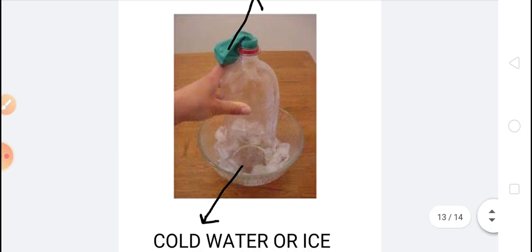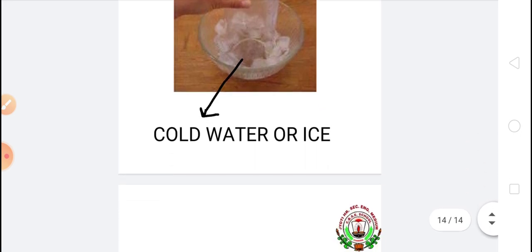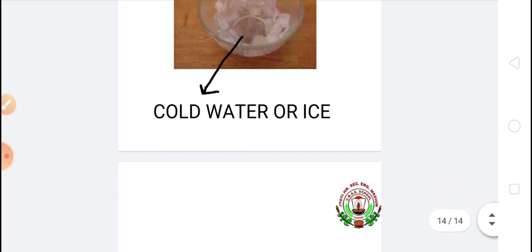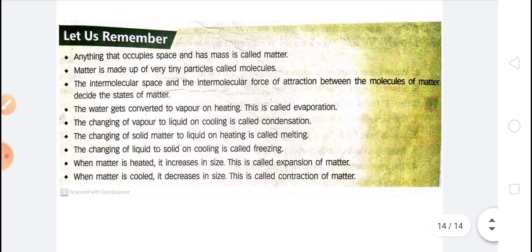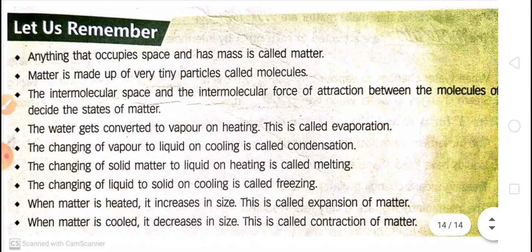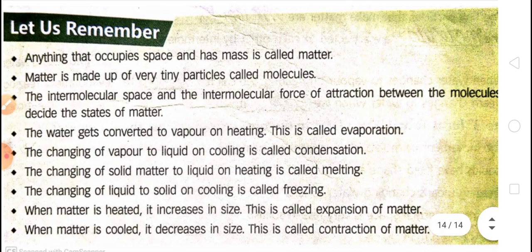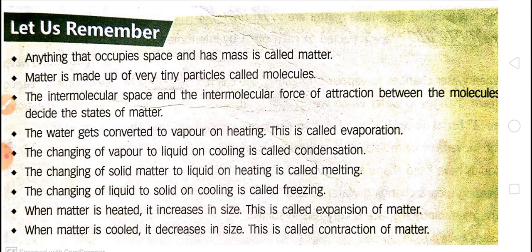Okay. Now, children, let's have a quick recap of whatever we have studied in this lesson. First of all, what is matter? Anything that occupies space and has mass is called matter. Matter is made up of very tiny particles, and these particles are called molecules.